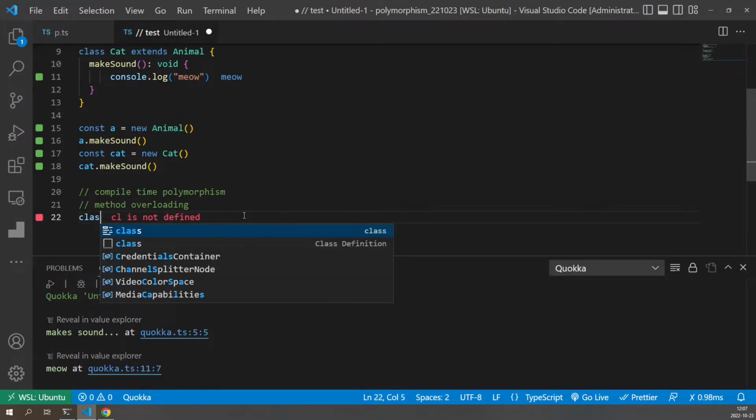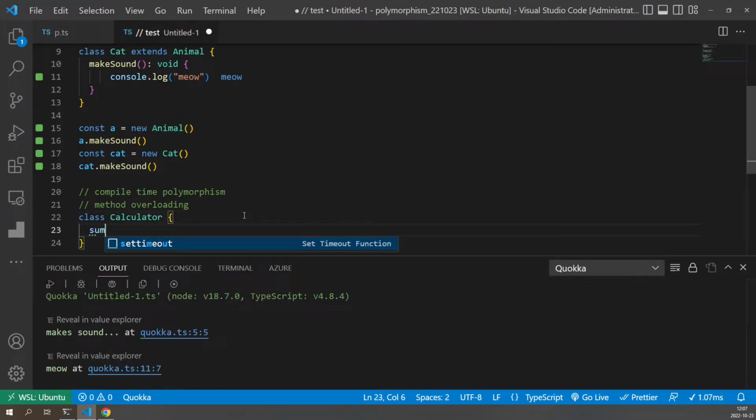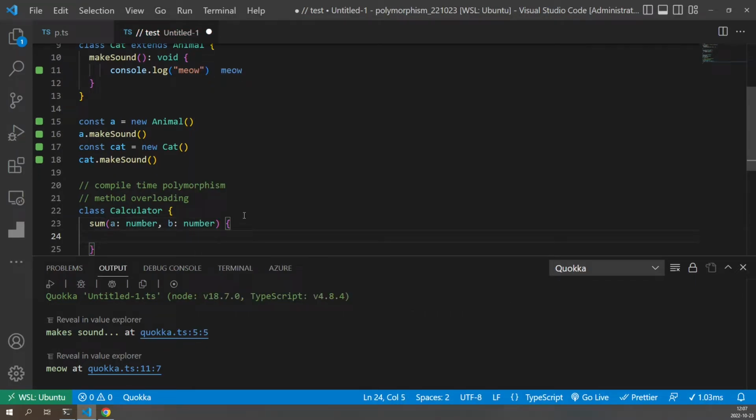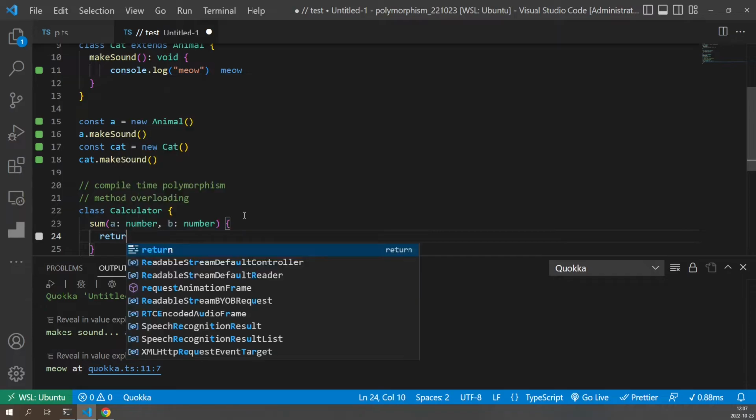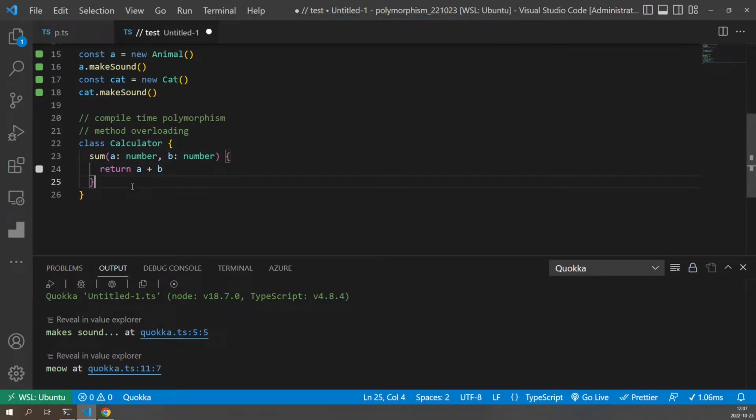So let's look at an example. I will create a calculator class, and it will have a sum method, and it will take a number and another number. What it should do is basically just return the sum of these two numbers. But we might also want to have another signature.